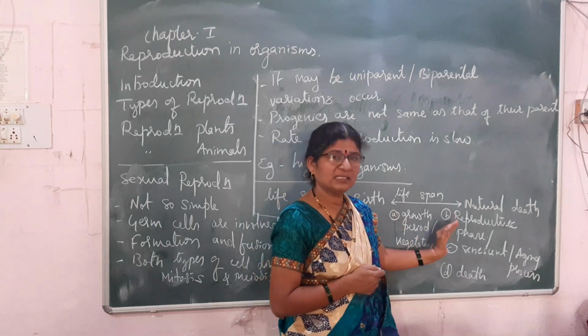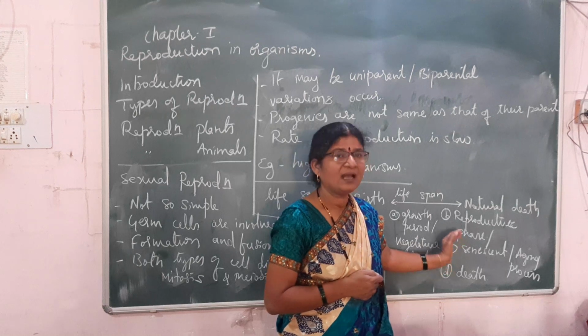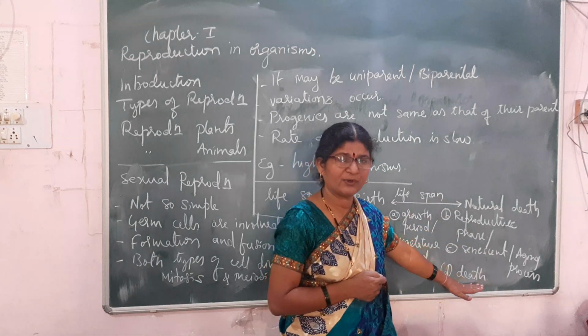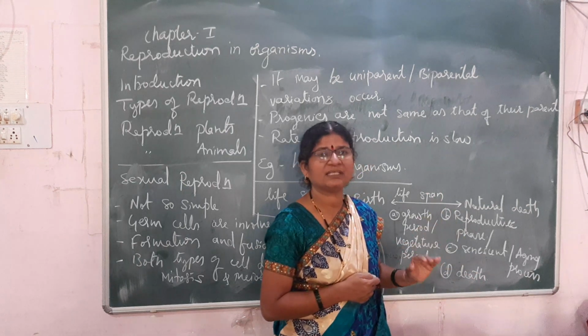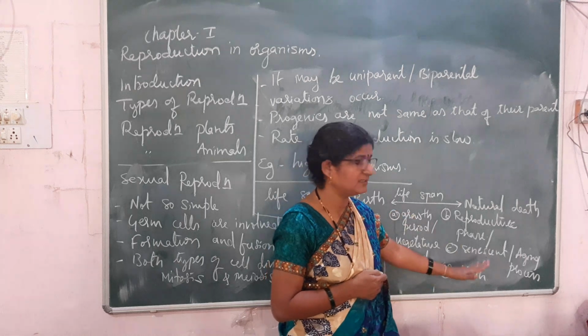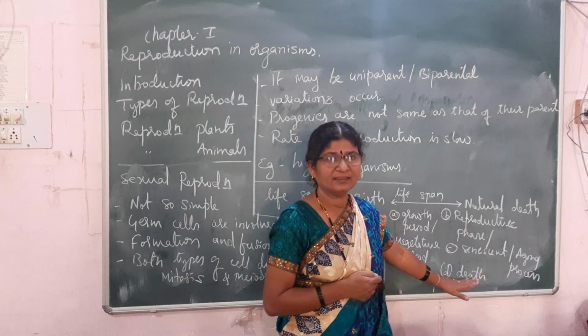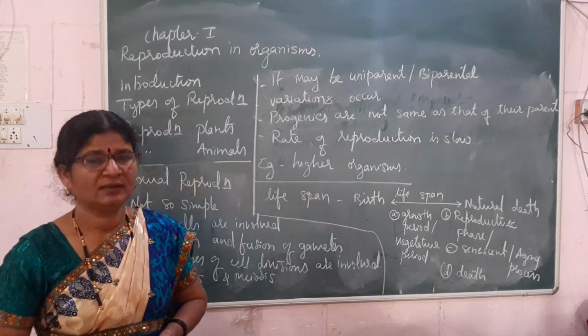Then slowly the strength of the body goes on decreasing, and that phase is called senescence or the aging process. At the end, when the body capacity decreases totally, the organism dies and its life ends in death. Now we will see the lifespan of different organisms.